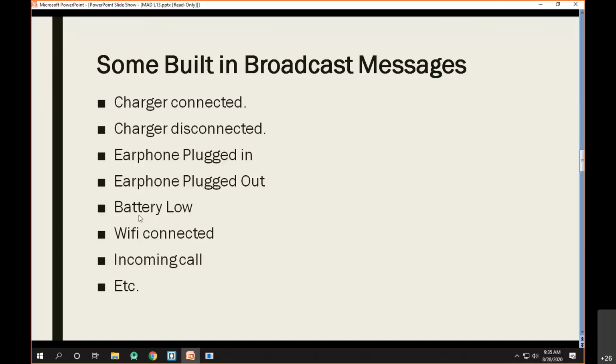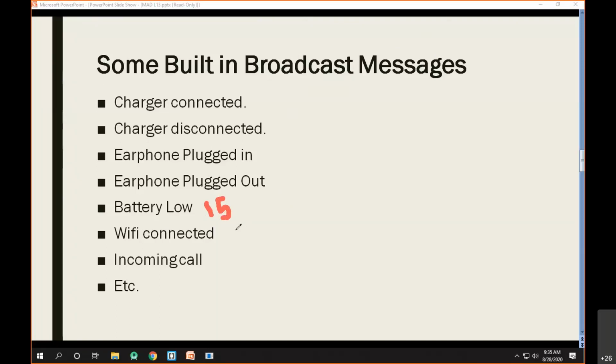Sometimes you have observed that some applications automatically close when the battery goes low. The reason behind this is that if the battery percentage goes low, then the Android OS sends a broadcast message. Typically this percentage is 15%. So the standard percentage set by the Android operating system to send the broadcast message whenever the battery goes low is 15%. If your battery goes below 15%, the Android OS will generate the broadcast message for you.